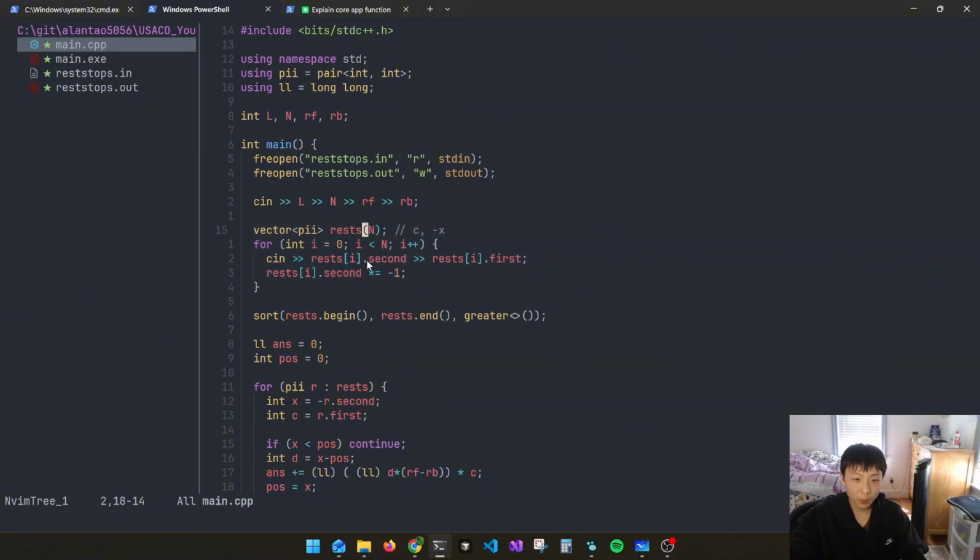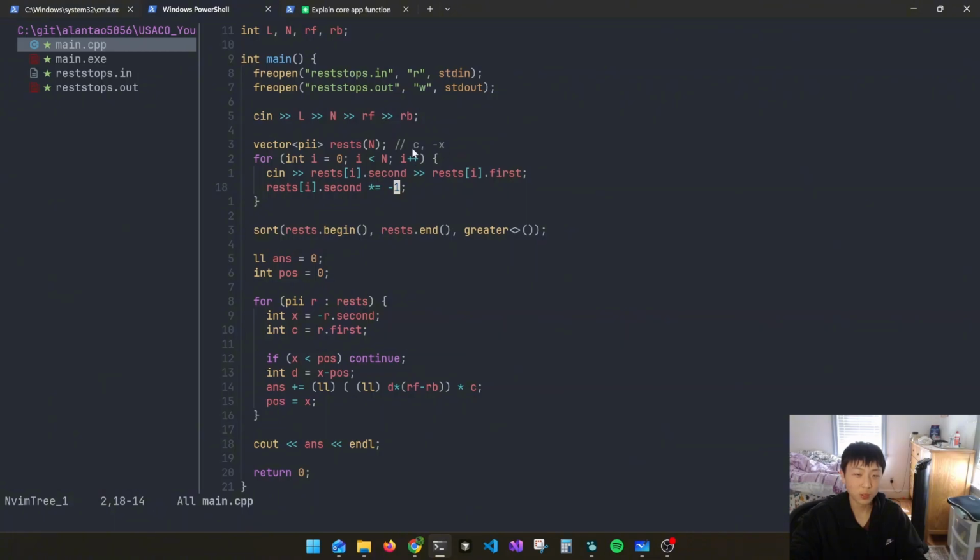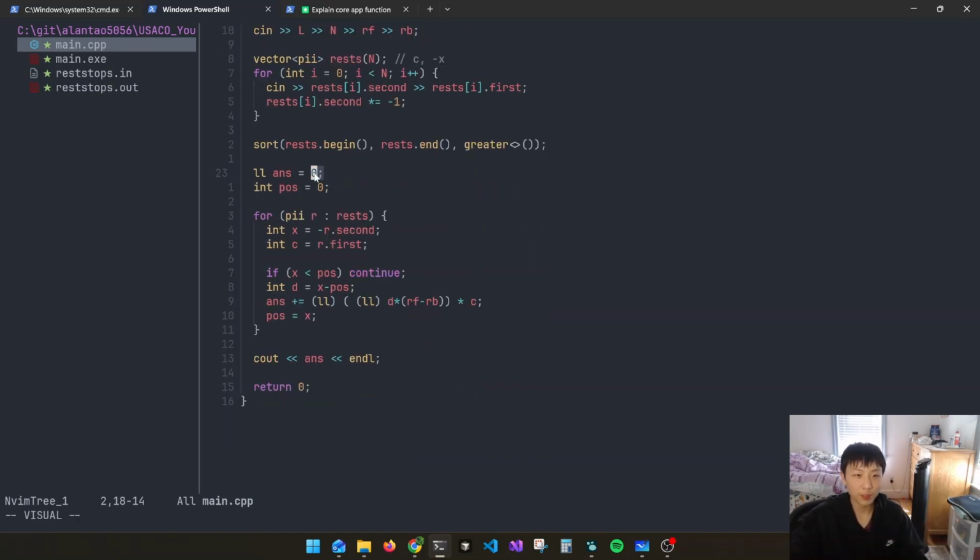So when we go in, we get the second first, because the second represents the x. So we do the second and then the first, and we reverse the second. It stores the cost and the negative x. Okay, we reverse sort it. We have this answer over here and the current position of both. The answer is going to be a long long because it's going to be pretty large.